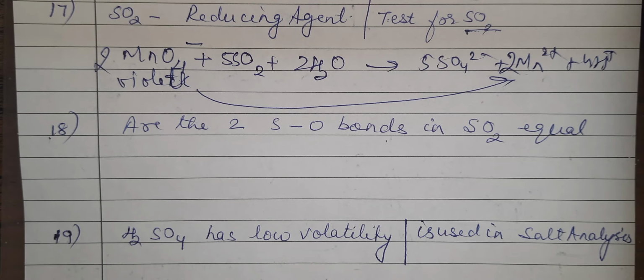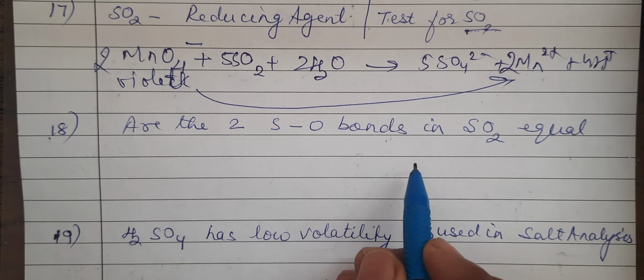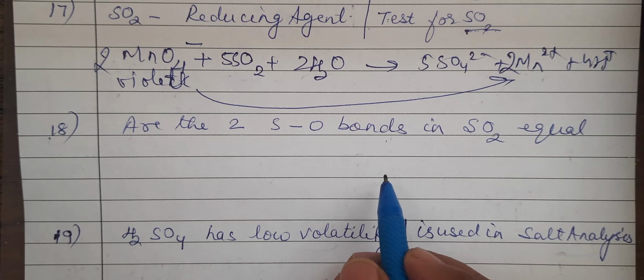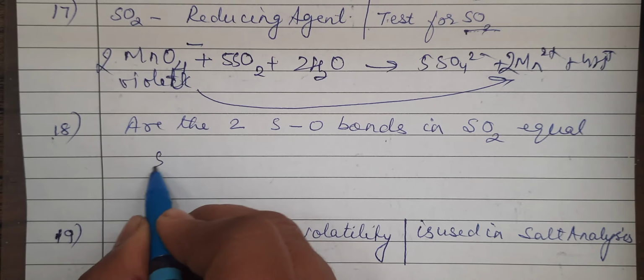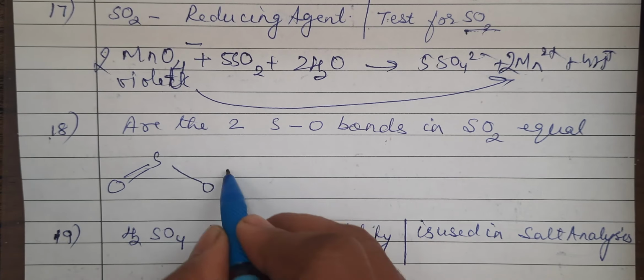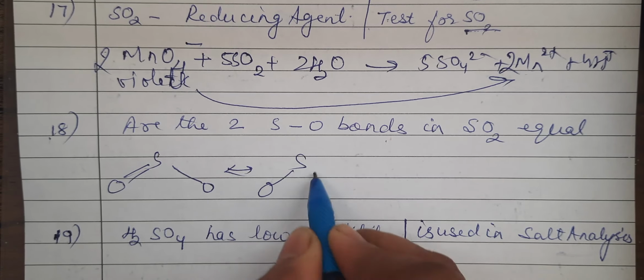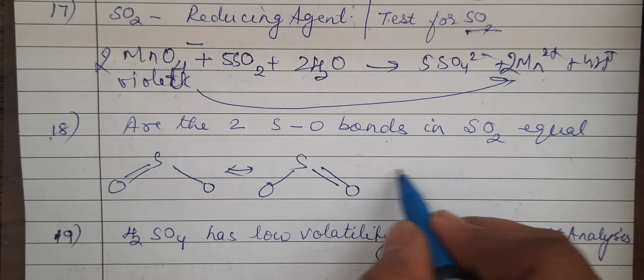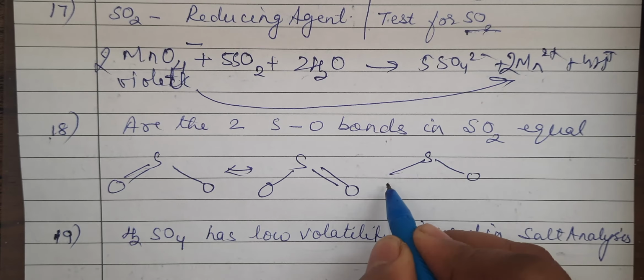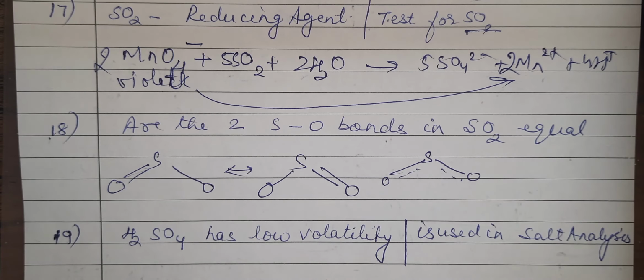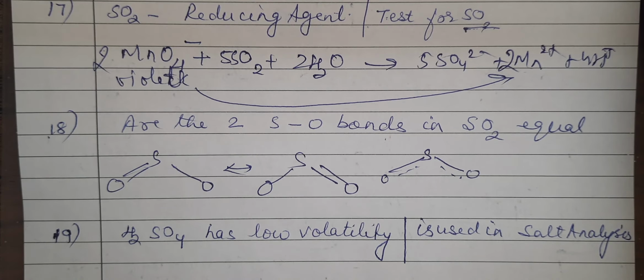Okay, next one. Are the two S-O bonds in SO2 equal? Again, a similar question, something like ozone. You will draw the structures like this, and then you will say yes, they are equal, because the actual structure will be a hybrid of them, where the bond lengths will be neither equal to the single bond length nor equal to the double. It's a hybrid of the two canonical forms. And the shape and hybridization we have already discussed: it is a V-shaped or angular molecule.